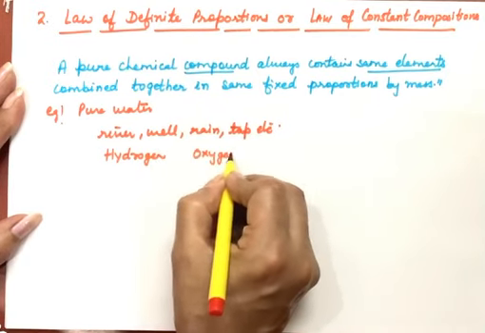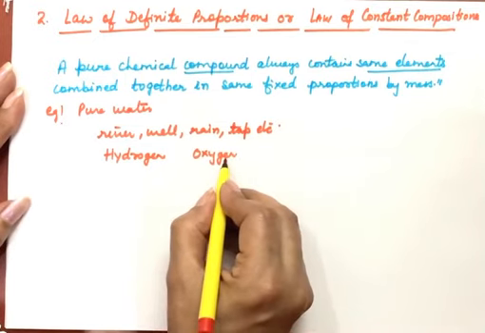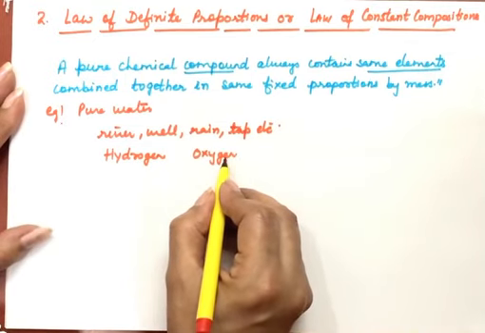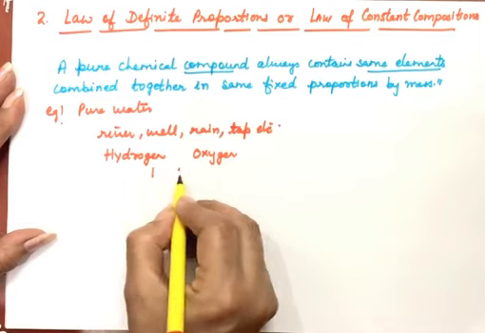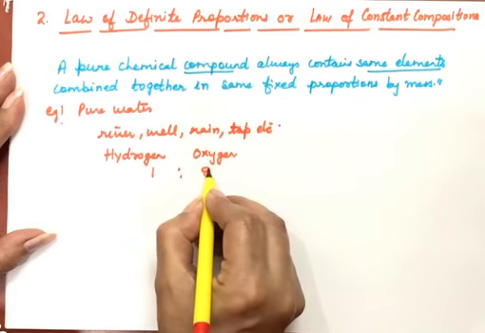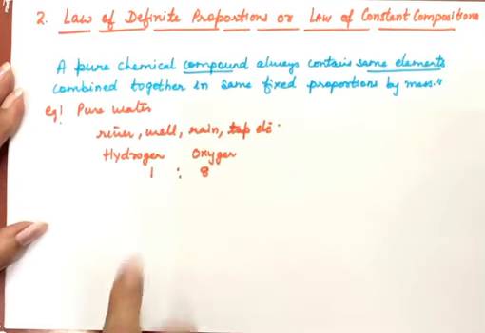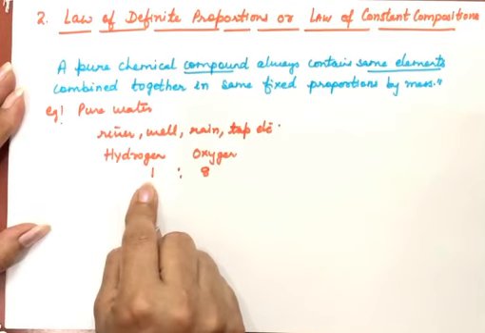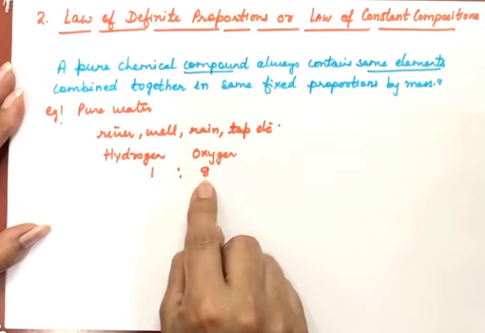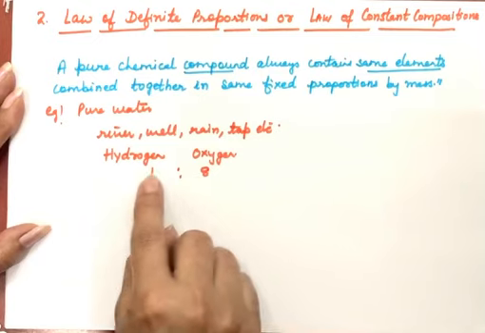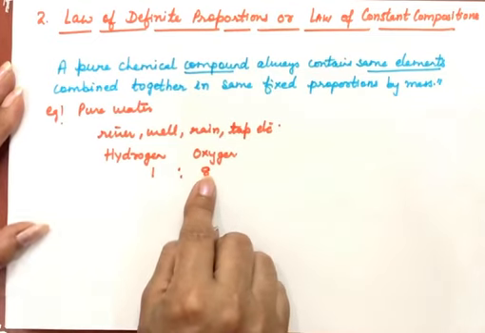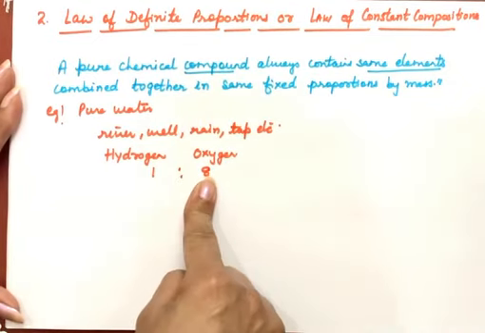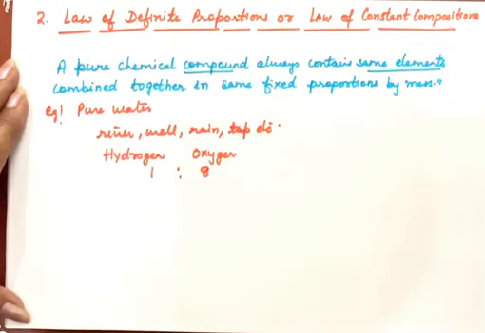And the next part is, hydrogen and oxygen always combine in a fixed ratio, that is 1:8 by mass, to form water. This means if we are taking 1 gram of hydrogen, we have to take 8 gram of oxygen. Then only these two combine and they will form which compound? They will form water. So this is the law of definite proportion.